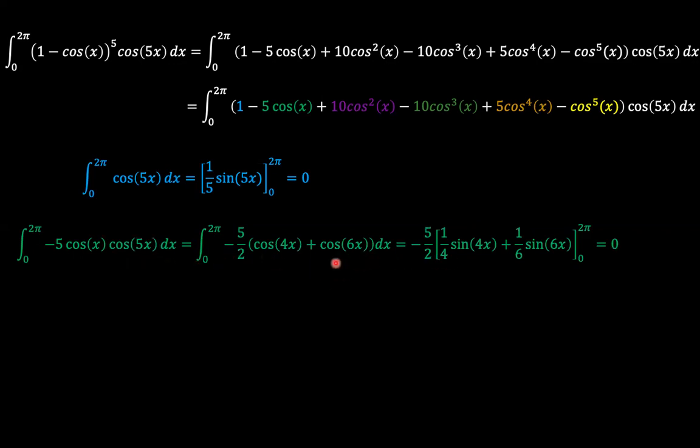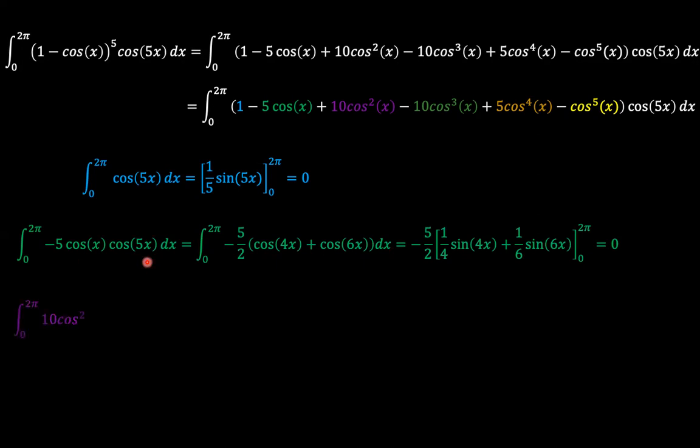When you integrate cosine 4x, it's 1 over 4 sine 4x. When you integrate cosine 6x, it's 1 over 6 sine 6x. When you plug in 2 pi and 0, that amounts to 0. So what this really means is that cosine x and cosine 5x are orthogonal. When you multiply them and then integrate from 0 to 2 pi, you get 0.